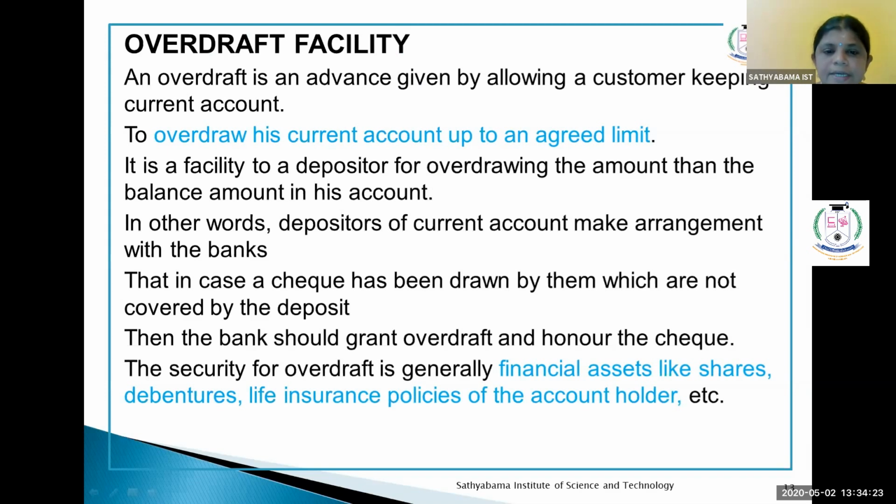In other words, depositors of current accounts make an arrangement with the bank that in case a check has been drawn by them which is not covered by the deposit, then the bank should grant overdraft and honor the check. The security for overdraft is generally financial assets like shares, debentures, life insurance policies of the account holder. Mainly this type of overdraft facility is given only to current account holders. Here the agreed limit is also fixed. Suppose it is over the agreed limit, that time only the bank is able to get the interest rates from the current account holders.